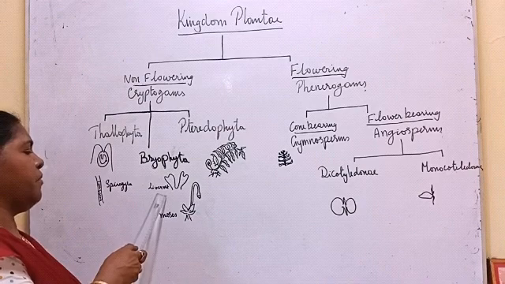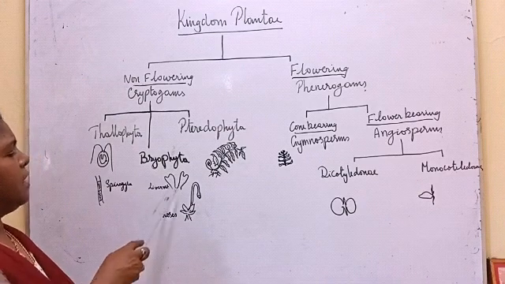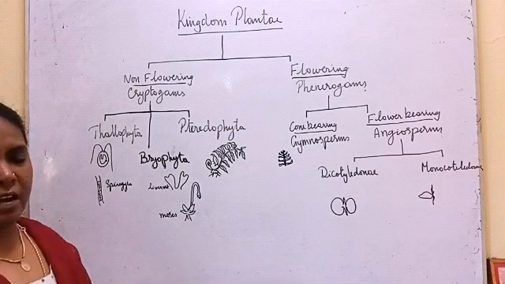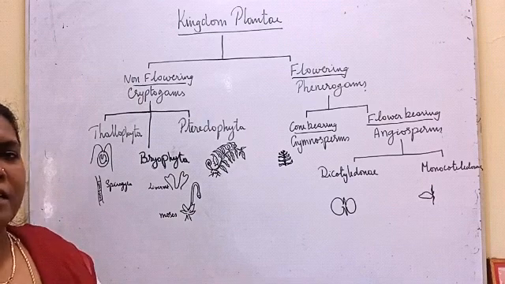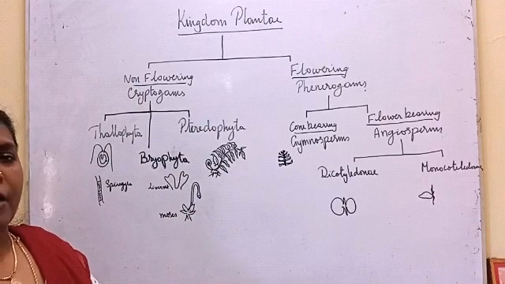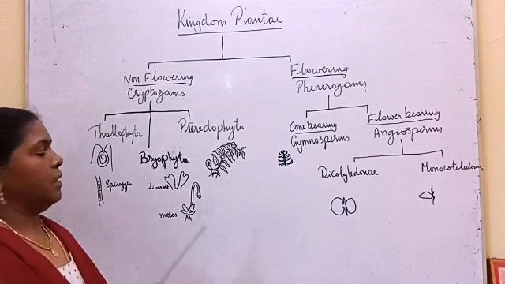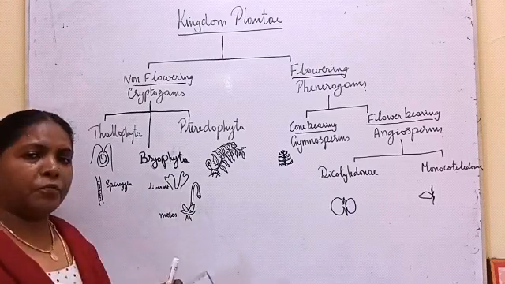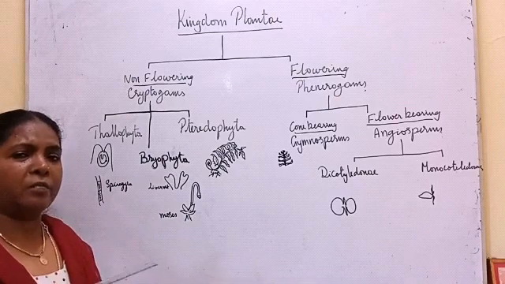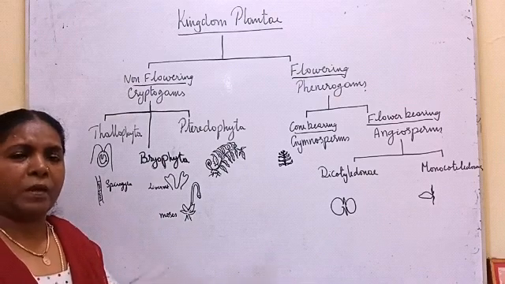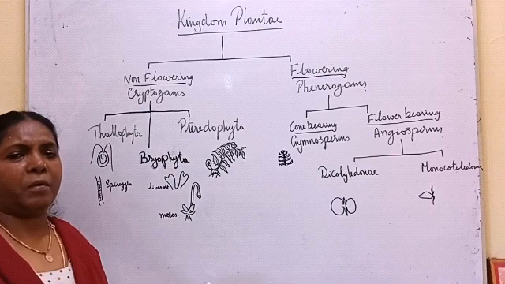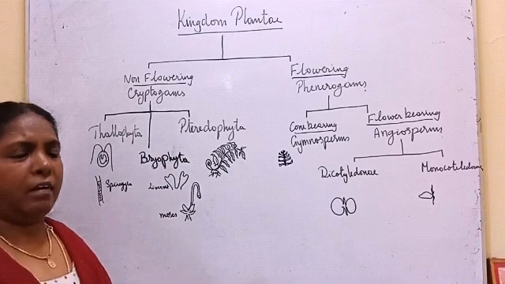And Bryophyta includes liverworts and mosses. See, liverworts are just green, flat structures, dorsiventrally flattened and dichotomously branched, and these look like a leaf. But if you take a section and observe it under the microscope, the internal anatomy will not be like a real leaf.